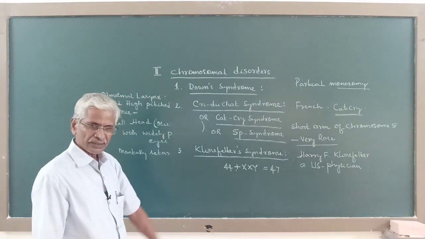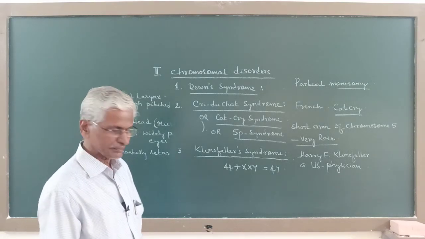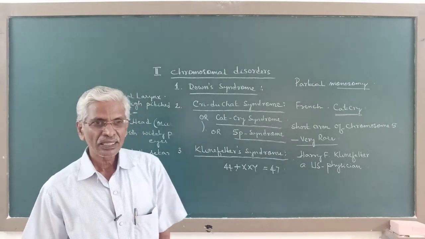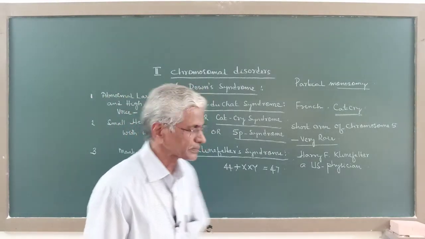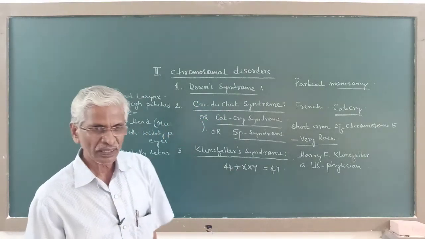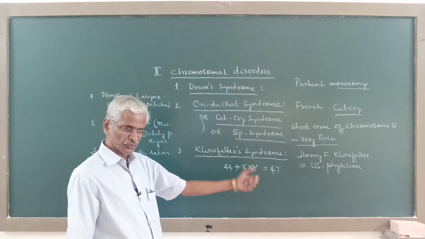So this is allosomal hyperaneuploidy. So this is a sex chromosomal hyperaneuploidy, but Down syndrome is an autosomal hyperaneuploidy.